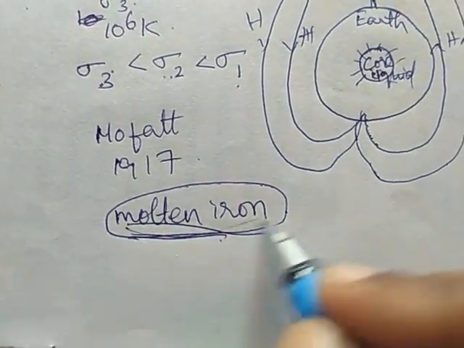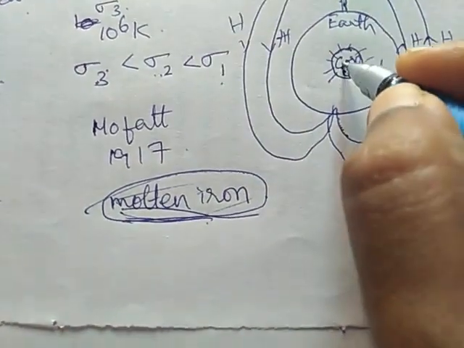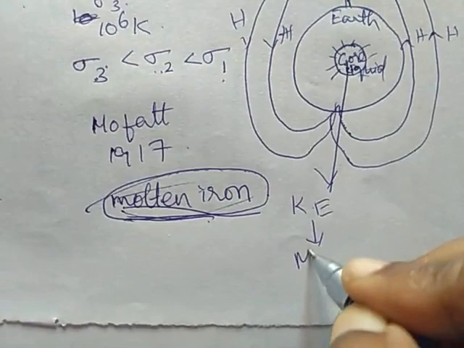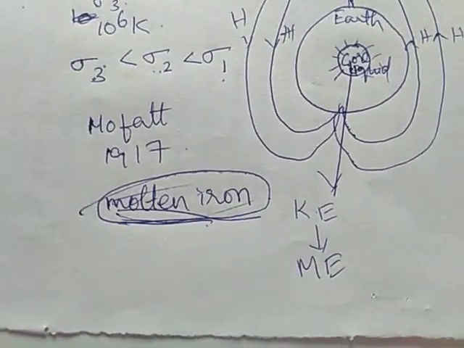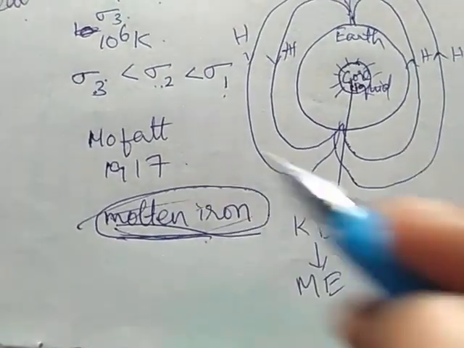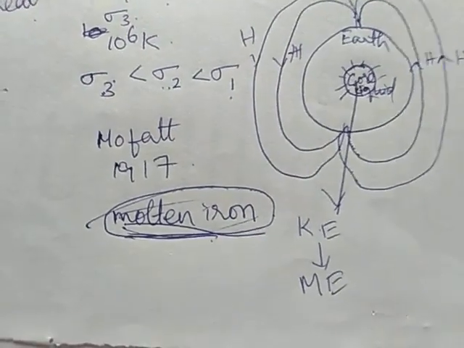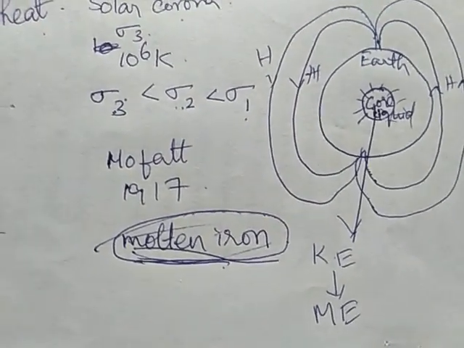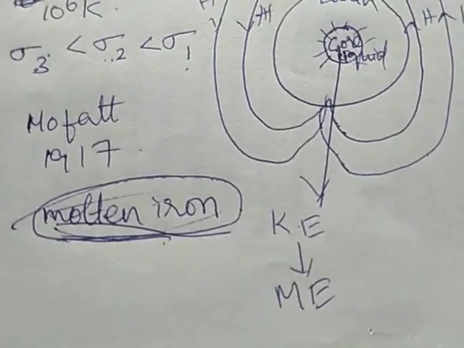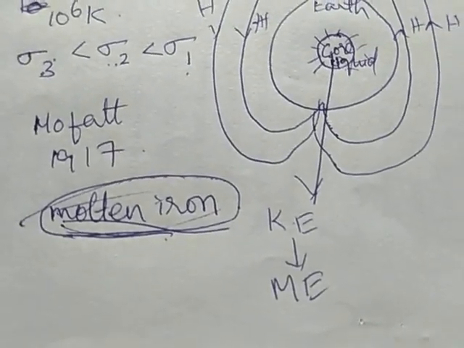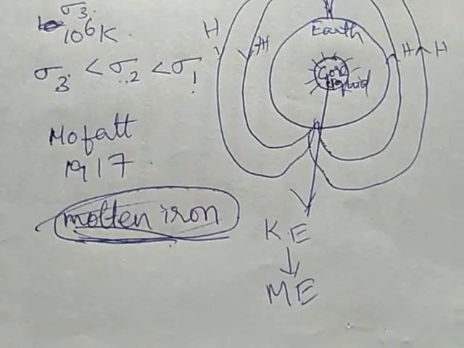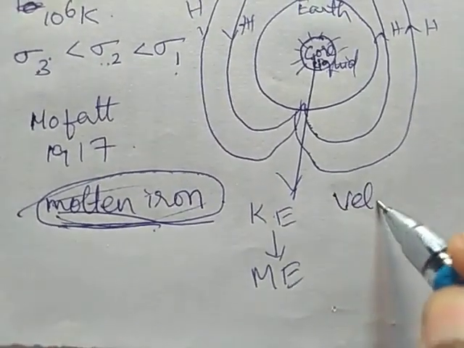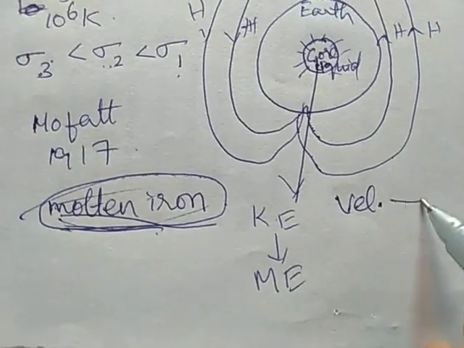When this motion is there, the kinetic energy is converted into mechanical energy. This motion of the waves, that is kinetic energy, is converted into mechanical energy. How is it transferred? Alfvén waves transform the velocity field into a magnetic field.